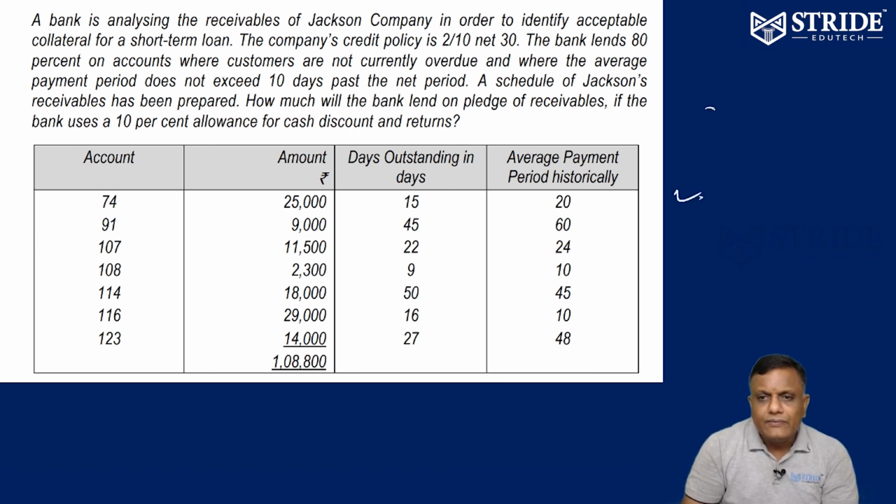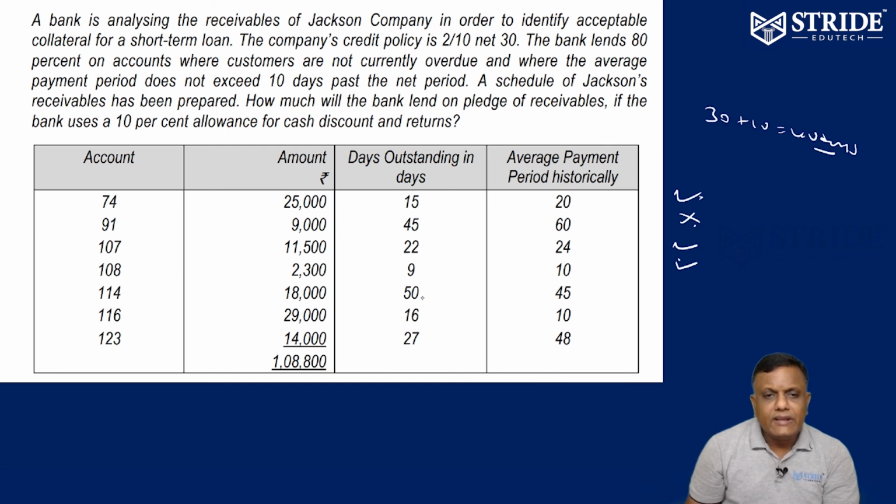Reason: 30 days net plus 10 is equivalent to 40 days. So here 40 days period. Account 75 can be taken. Account 91, days exceeding 40 days and payment also exceeding 40 days, cannot be taken by the banker. Here less than 40 days, here less than 40 days, account number 107 can be taken. Account number 108, outstanding days and payment period less than 40 days, can be taken.